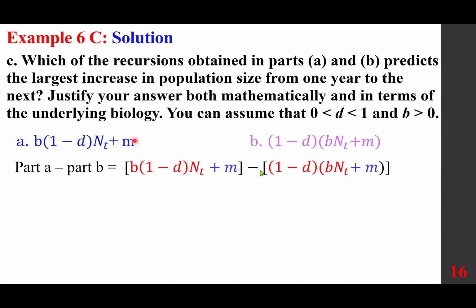So part A is this, part B is this. So if you multiply B by 1 by N sub T, and then B by minus D by N sub T, and plus M, you get this one. So B N sub T minus BD N sub T plus M. And this one, 1 times B N sub T is B N sub T. 1 times M is M, minus DB or BD N sub T and minus DM or MD. So we are distributing everybody.